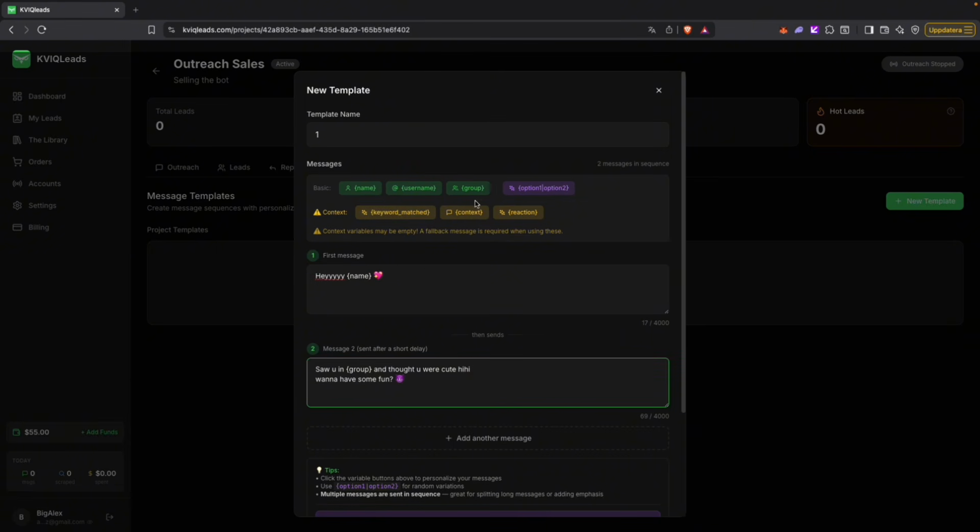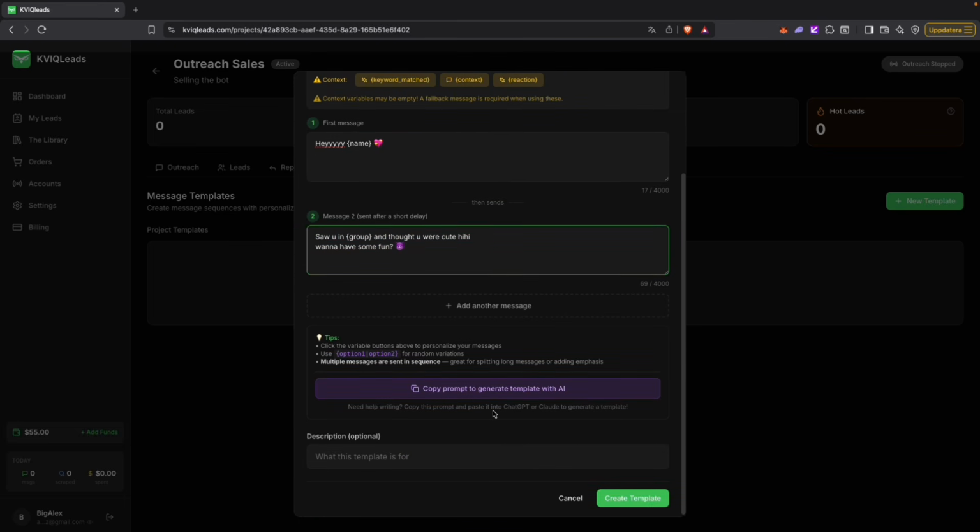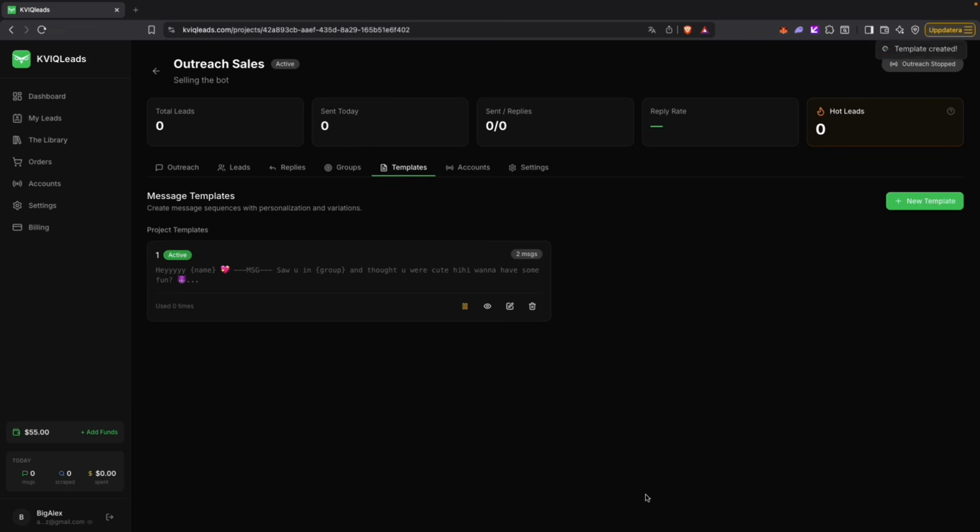Now, you can also work with these keywords. I'm not going to go into that in this video. This is literally how I just use the platform. And the brain of these gooners is not that advanced that I want to put that effort in right now. So I'm just going to have this, and then we are going to hit create template.